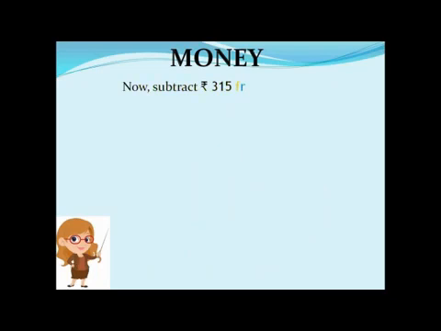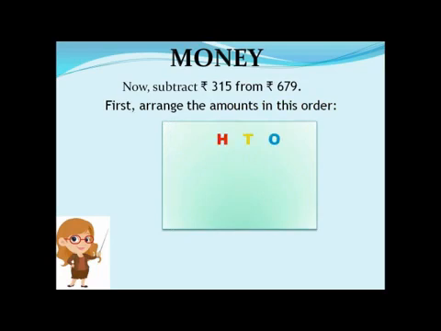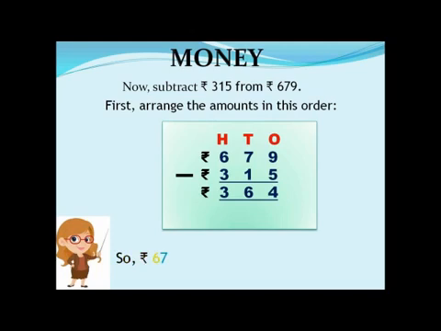Now subtract rupees 315 from rupees 679. Now you see, children, from means उसमें से, right, from the bigger number you will subtract 315. So let us arrange it again. Ones, tens and hundreds, and easily you subtract it. From 679 you will subtract 315 and you get the answer.